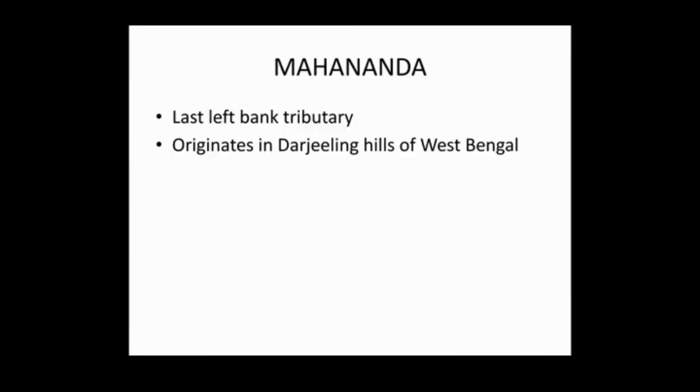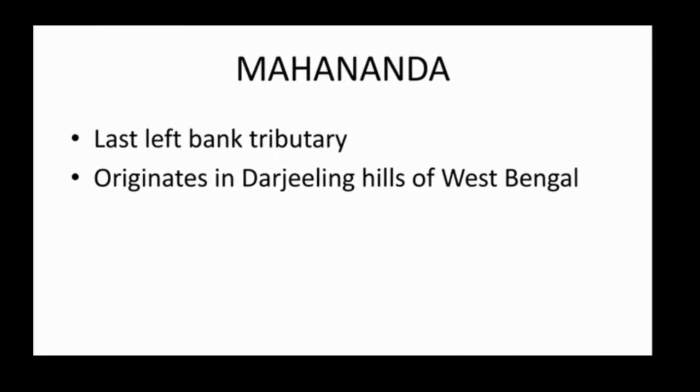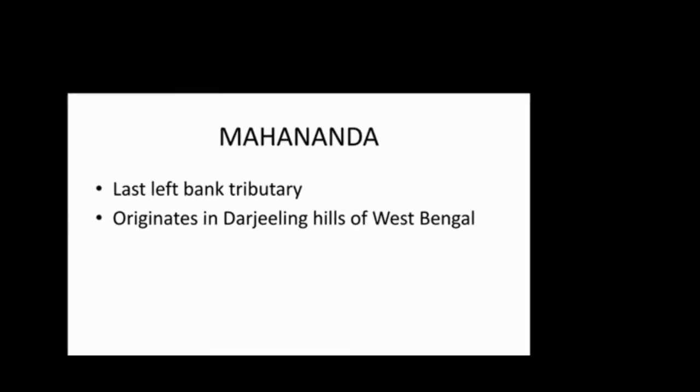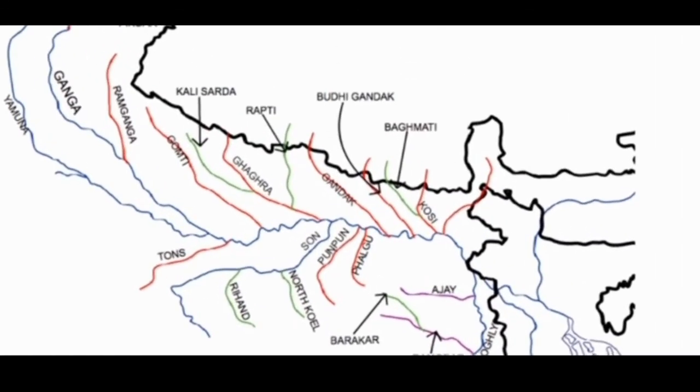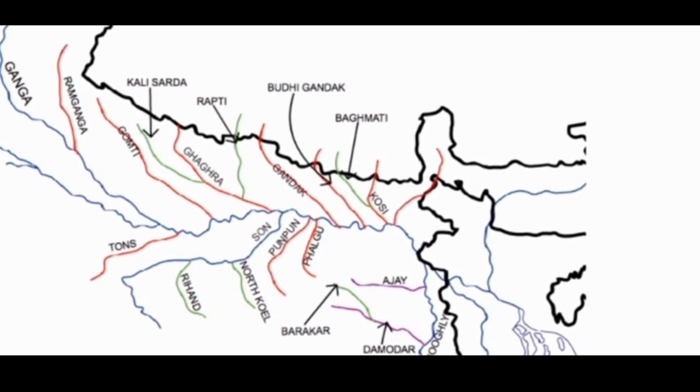The last tributary is your Mahananda. It is the last left bank tributary. It originates in the hills of Darjeeling and it flows through the states of West Bengal and Bihar, and it also flows down to Bangladesh. And you can see here, the last one after Kosi, the red color line, coming from up to down, that is from Darjeeling Hill. This is your Mahananda river.